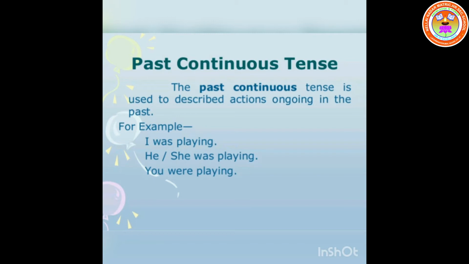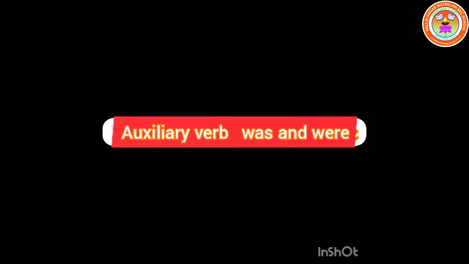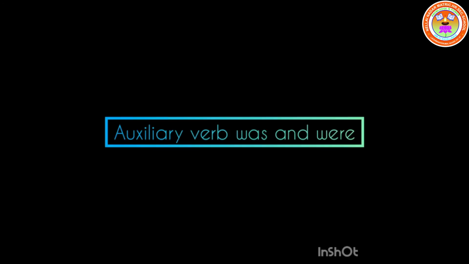In the past continuous tense, we need to use the present participle form and the auxiliary verbs was and were. What do we have to use? Present participle form and auxiliary verb was and were.